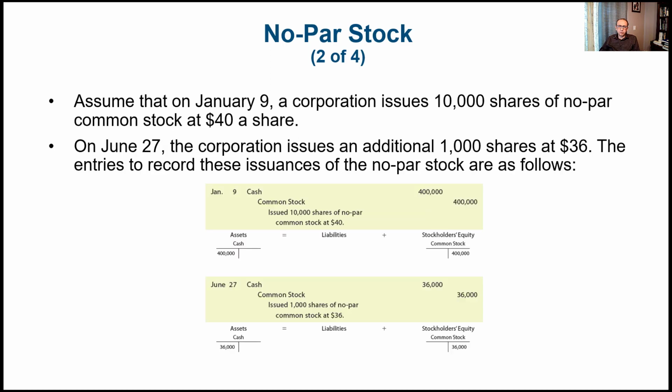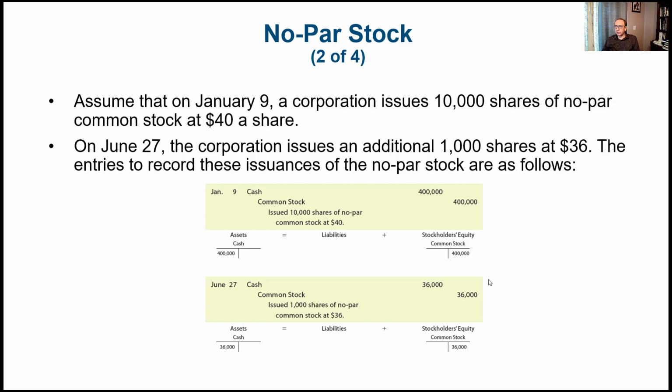So let's see an example for no par stock. Assume that on January 9th, a corporation issues 10,000 shares of no par common stock at $40 a share. On June 27th, the corporation issues an additional 1,000 shares at $36. So the journal entries would be straightforward based on the selling price.